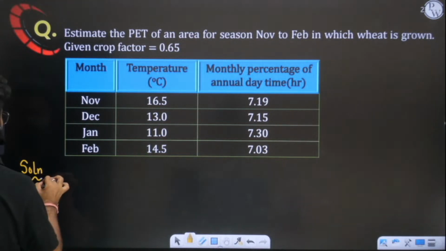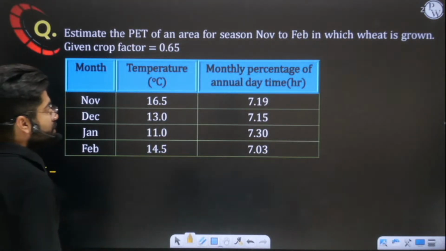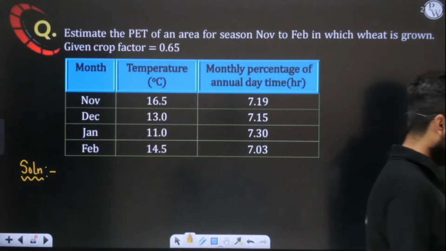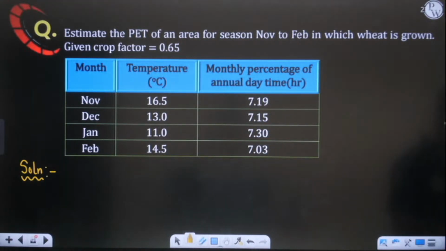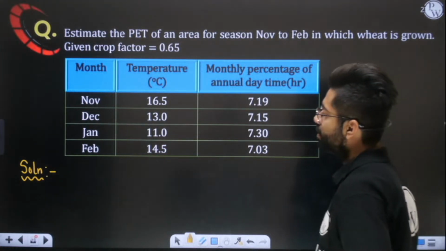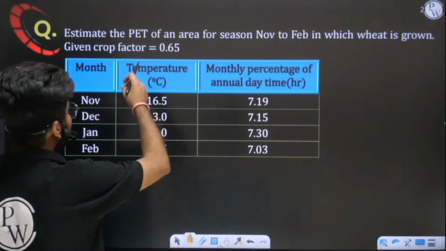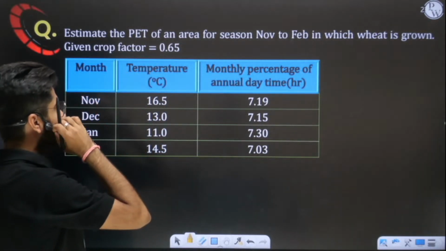Now, we have to solve it. Now, listen very carefully. How we will solve this question, we have to understand here. So you can see in this question it is saying: estimate the potential evapotranspiration of an area.